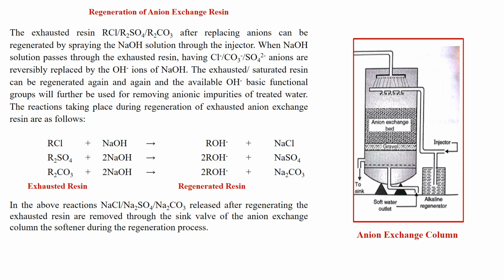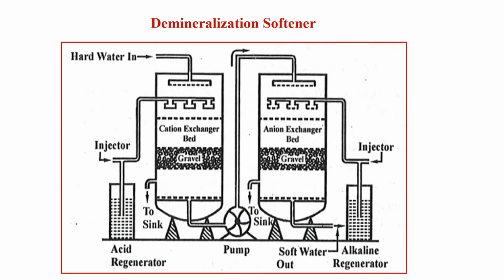So in this way, the demineralization softening process works, and this is the overall diagram showing the demineralization softener. The first column is always a cation exchange column, and the second one is the anion exchange column, and combined, the cation exchange and anion exchange columns totally remove the cations and anions from the hard water, and we get soft water having hardness limited to only 2 ppm.